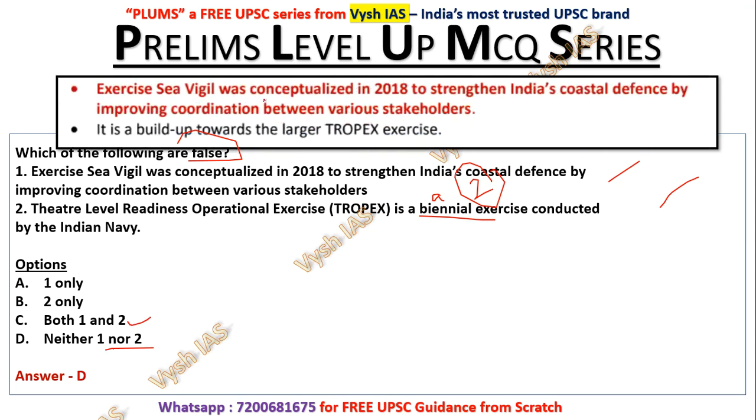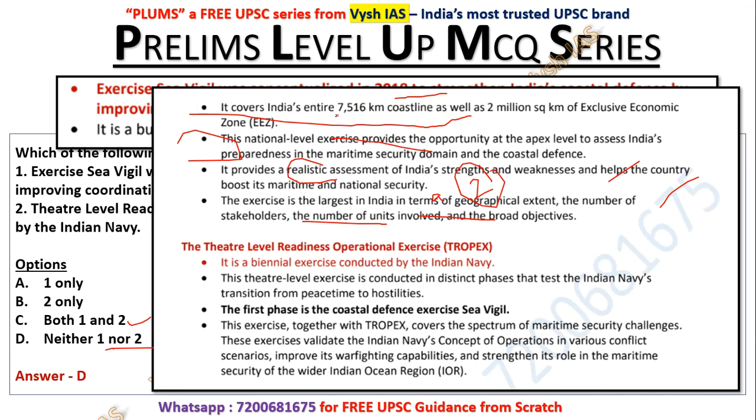Exercise Sea Vigil was conceptualized in 2018 to strengthen India's coastal defense by improving coordination between various stakeholders. It is a build-up towards the larger TROPEX exercise. So in 2018 this started to improve the coastal defense. It's actually a beginning phase, you can say, for TROPEX, which will happen immediately after that. It covers the entire coastline, the 7,500 kilometer coastline we have, and the exclusive economic zone we have.